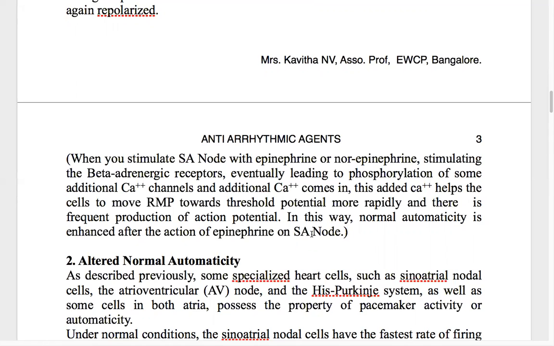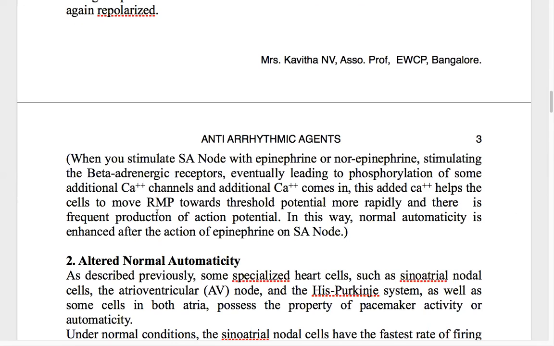All of a sudden the heartbeat increases. Why does it increase? Adrenaline is rushed into the SA node to stimulate it, which in turn stimulates the beta adrenergic receptors, and that leads to the release of calcium ions, and there is continuous firing of impulses. These calcium ions help the cells move the resting membrane potential towards the threshold potential more rapidly.